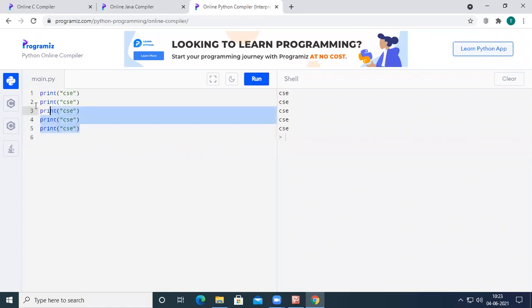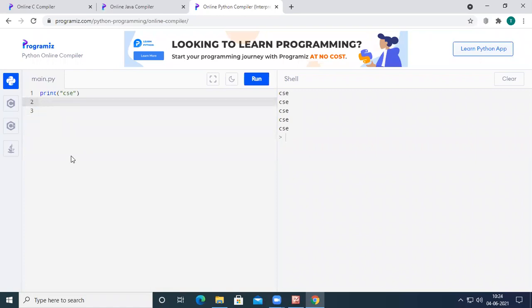What I have to do, if I am able to execute line number 1, so line number 1 is having the print of CSC. If I am able to execute line number 1 for 50 times, it will print CSC on the output screen for 50 times. So we have to execute this same line for n number of times.